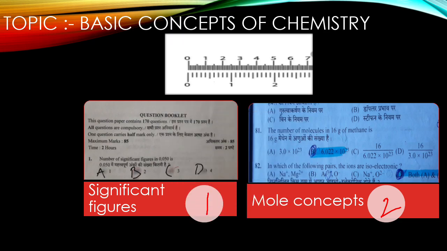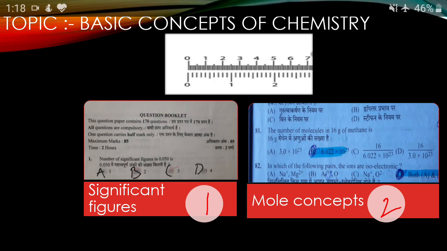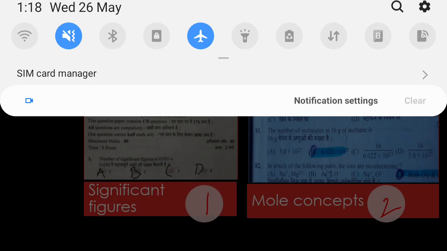So what is a significant figure? You have gone through many definitions, and somewhere it is written it is the sum of a certain digit plus an uncertain digit, or one sure digit plus a doubtful digit. But many of the people are not sure about what is certain, what is uncertain here, and the exact meaning of the definition. So let me tell you first what is the exact meaning of the definition.